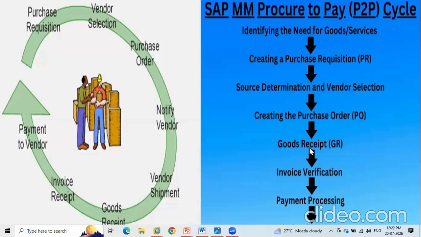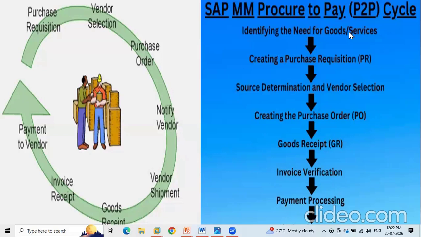Okay, and after the goods receipt, what will be done? The vendor will be sending you the invoice for the payment. Once the invoice is there, your system will verify it against this purchase order and this goods receipt, this much quantity for which the vendor has sent you the invoice. The system will verify, and system means whatever the accounts team is there. Those people will identify that, and then they will process the payment. This is the complete process. Then the cycle will repeat.